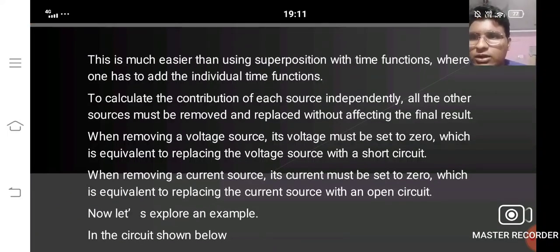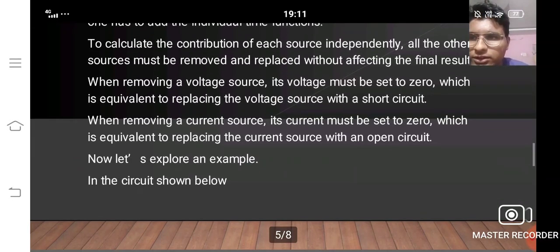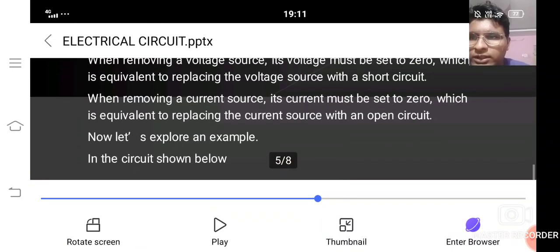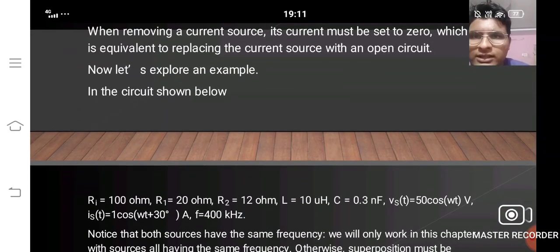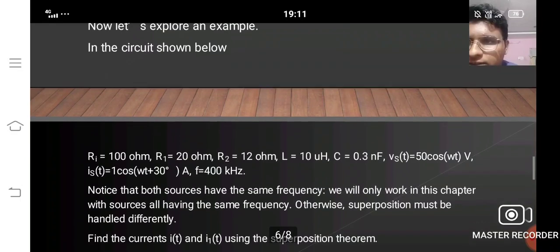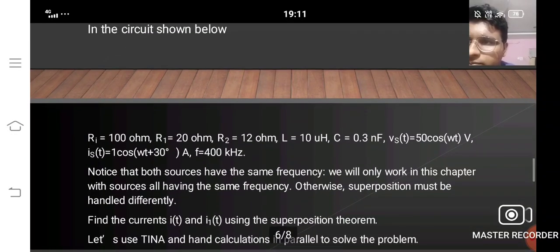To calculate the contribution of each source independently, all the other sources must be removed and replaced without affecting the final result. While removing a voltage source, the voltage must be set to 0, which is equivalent to replacing the voltage source with a short circuit. When removing a current source, the current is set to 0, which is equivalent to replacing the current source with an open circuit. Now let us explore with an example as given below.